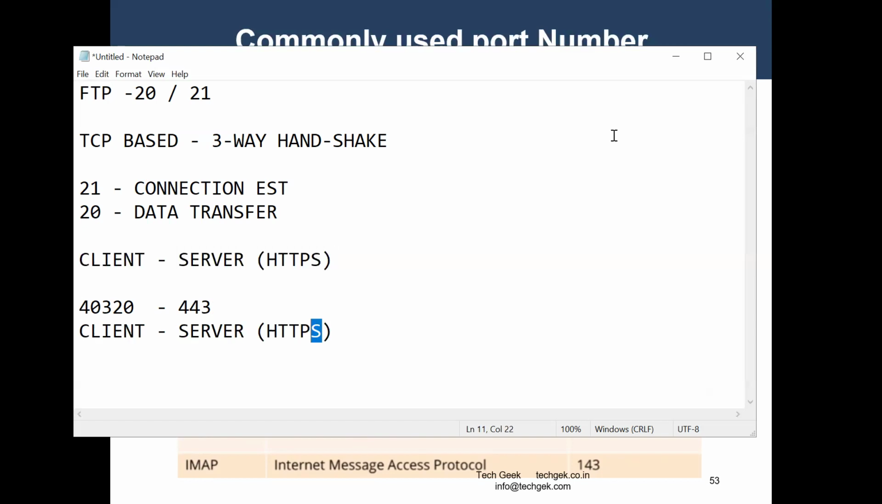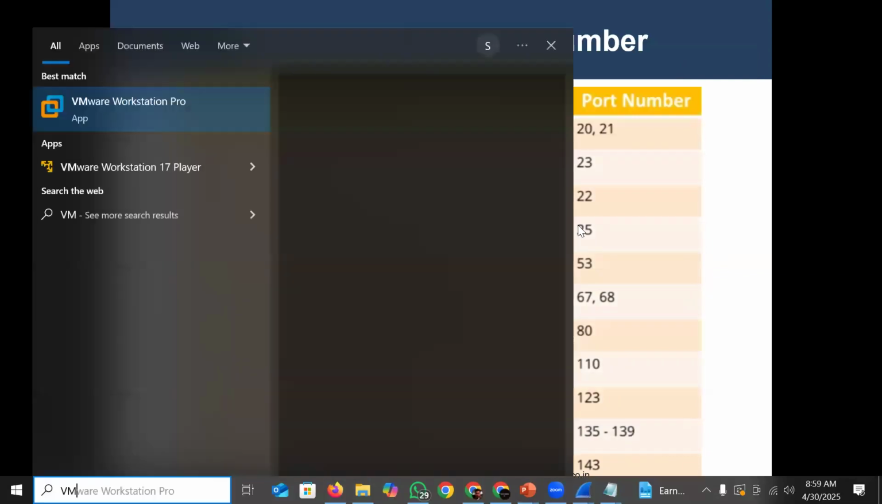In the same scenario, but here the server changes to FTP. So the client is going to connect to the FTP server. Again we have some random client port number. Now what would be the server port number? 21. Exactly. The handshake will happen between client and server. Let me give you one live example.